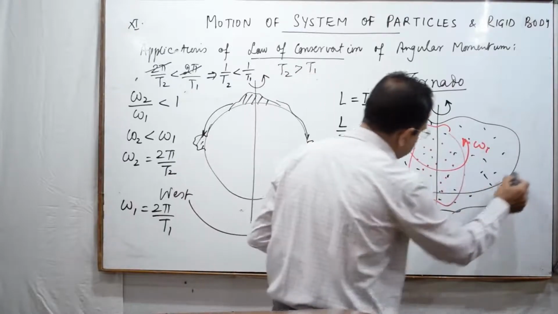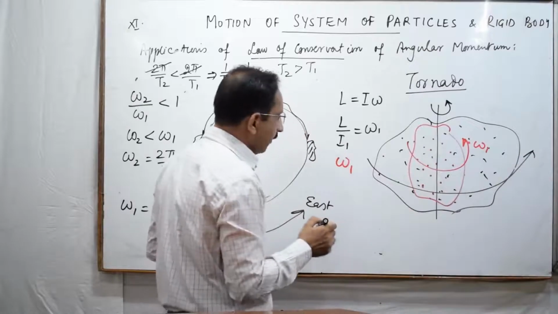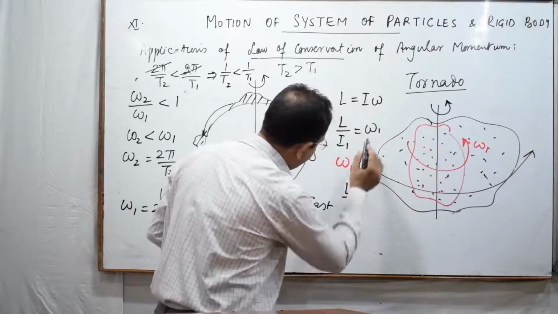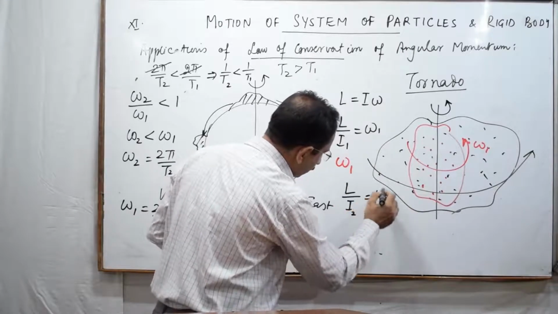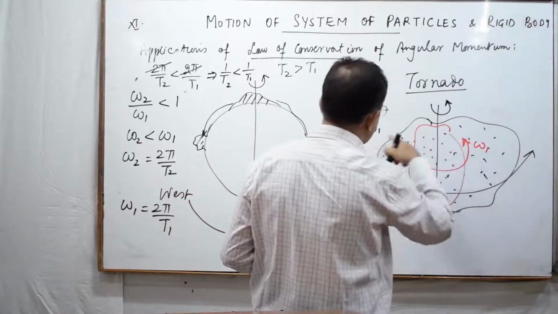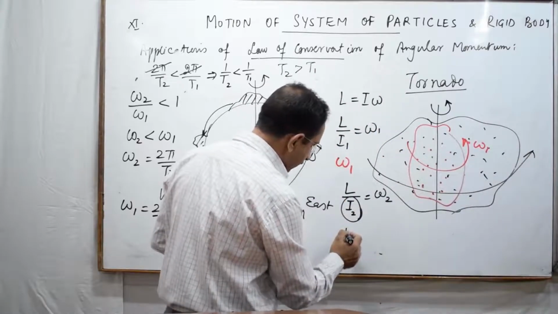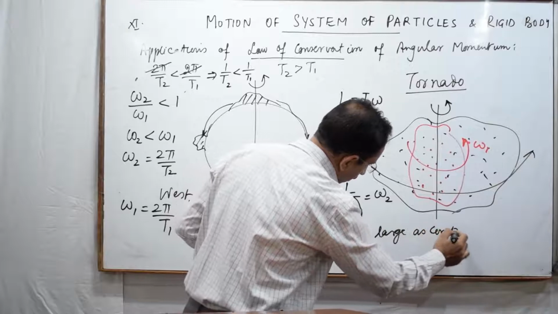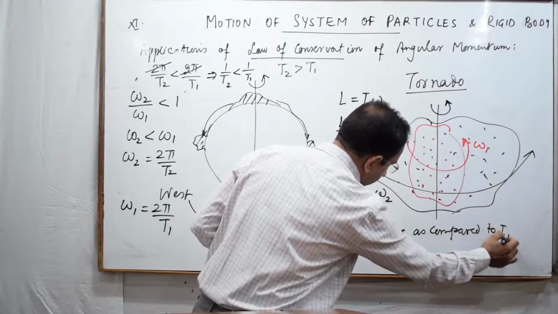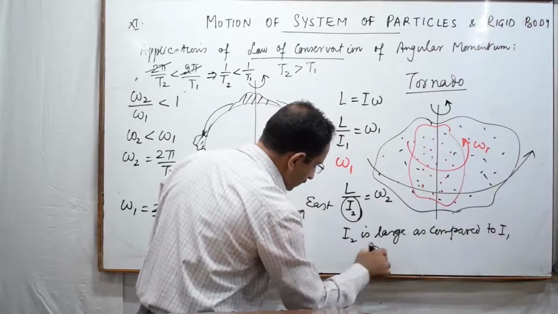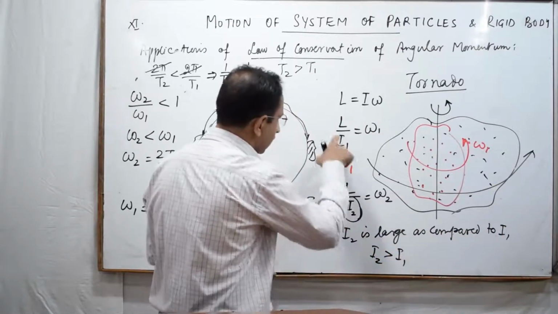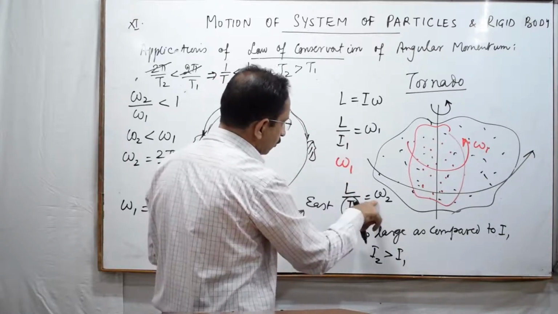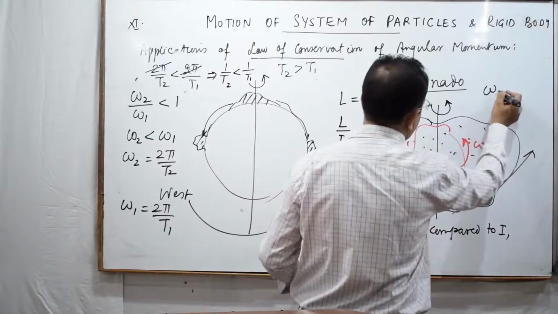Now if I take the outer layers, they have an angular velocity omega 2, so L by I2 is equal to omega 2. In this case, the moment of inertia is very, very large. So I2 is large as compared to I1. Since I2 is greater than I1, you will agree that this is the bigger denominator with the same value of L, and that is the smaller denominator with the same value of L. So you will see omega 1 will be greater than omega 2.